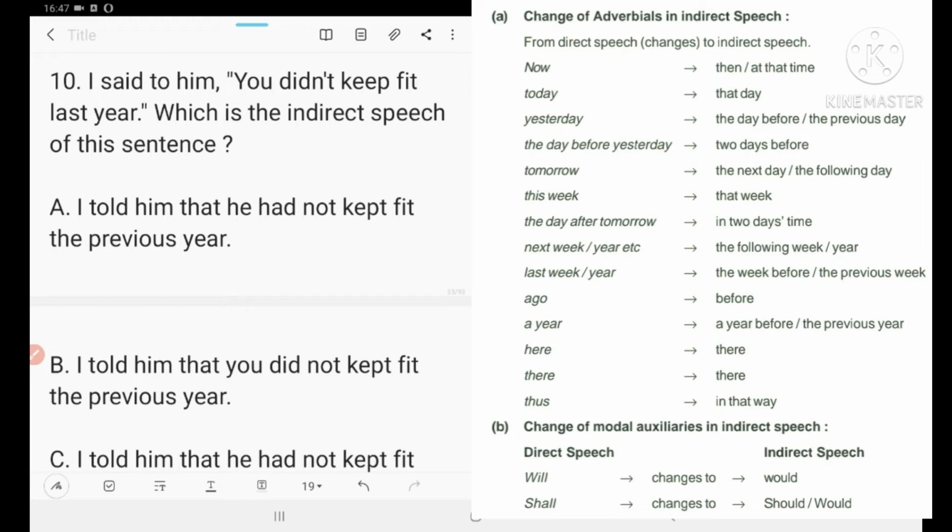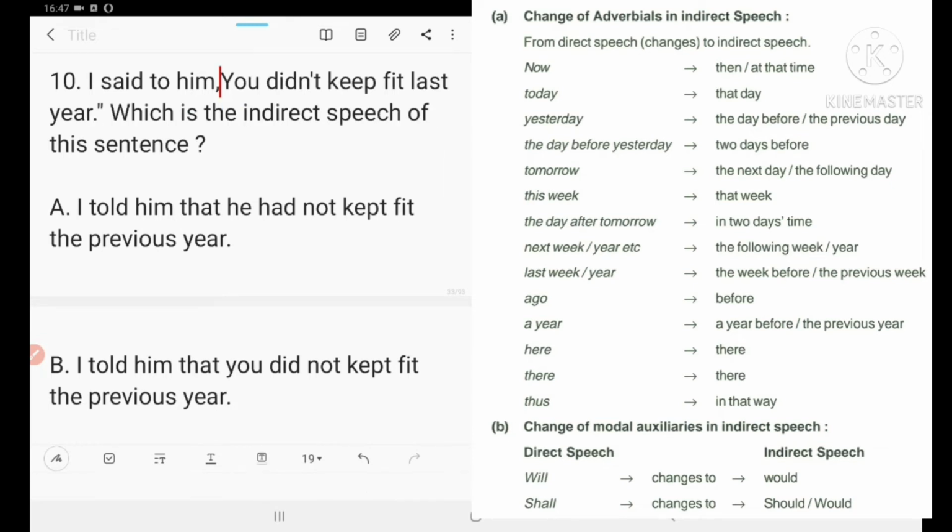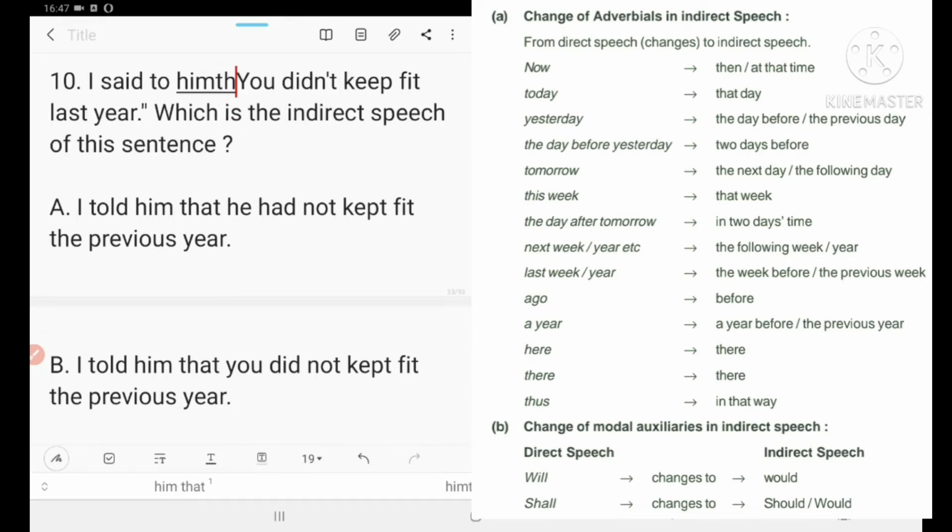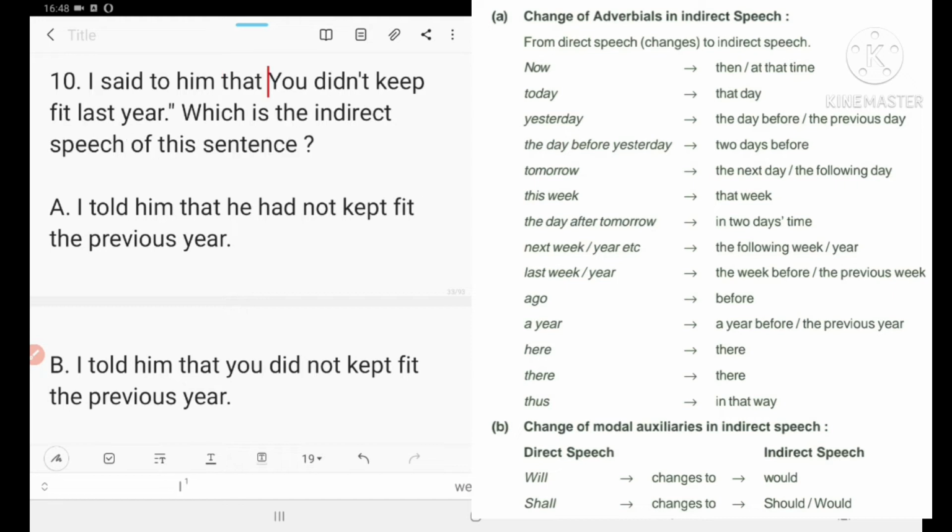In inverted comma, this sentence is a statement. So we shall use what? That instead of what? Inverted comma. Yes, let's do it. That. Okay. This is that.